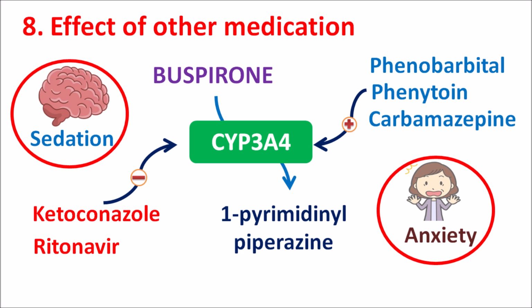And this drug should be carefully given along with alcohol and grapefruit juice, as it increases the central side effects. Along with CYP3A4 inducers and inhibitors, this drug shows some drug interactions where the dosage adjustment should be done in order to reduce toxic effects as well as to increase the efficacy of this drug. So that's all about the important factors that should be considered during buspirone therapy.